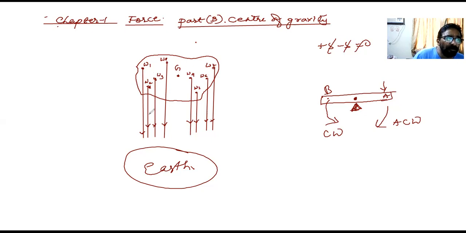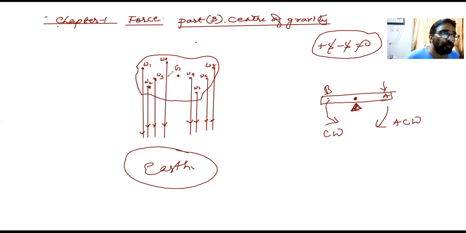Got it? All this can be considered parallel because the earth is very, very big compared to this body. All the weights of the particles, which are acting in a downward direction, I can imagine their lines of action to be parallel. Now, if they are parallel, then according to vectors, they can be represented by one single force, which is nothing but the sum total of all these forces.